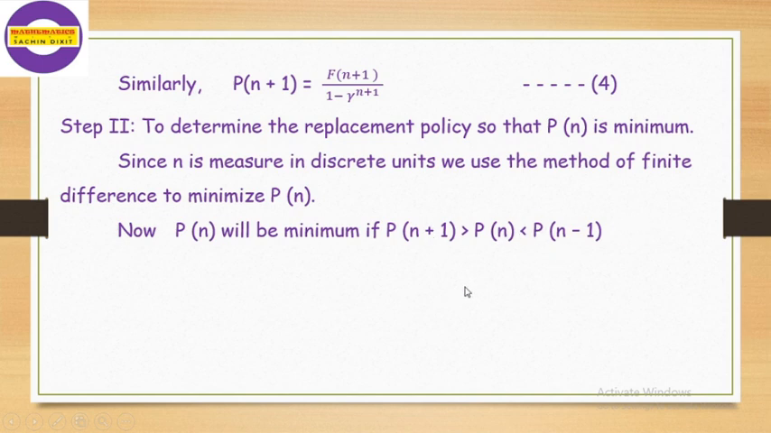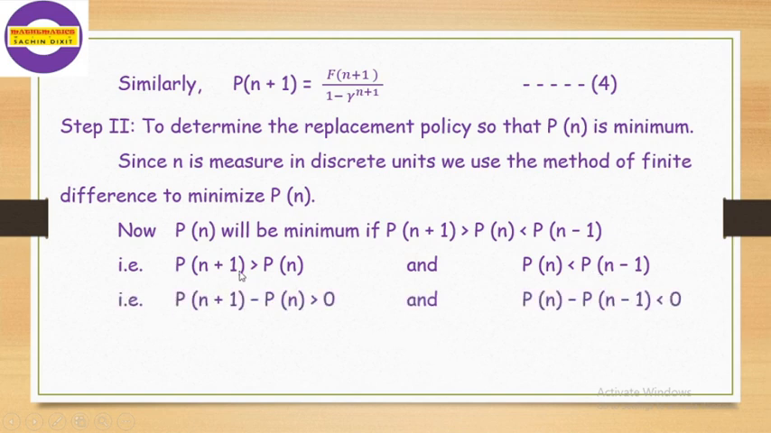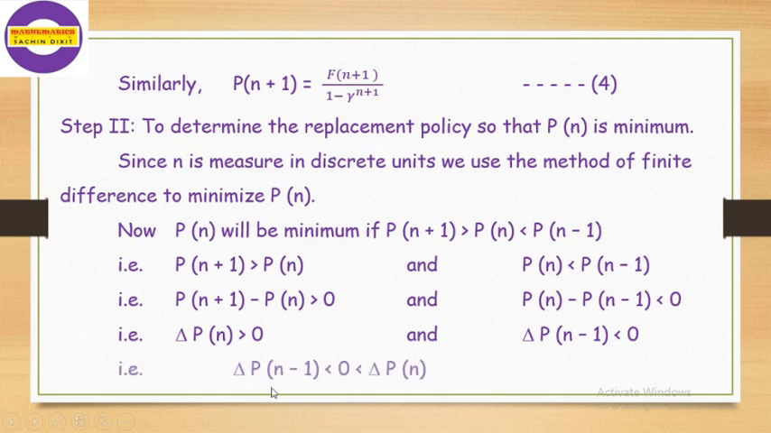So from this inequality, we divide it into two parts. One is Pn plus 1 is greater than Pn, and the other is Pn is less than Pn minus 1. This can be written as Pn plus 1 minus Pn is greater than 0, and Pn minus Pn minus 1 is less than 0. By finite differences, this can be written as del of Pn is greater than 0 and del of Pn minus 1 is less than 0. Now we combine these two results, so we get del of Pn minus 1 is less than 0, which is less than del of Pn.